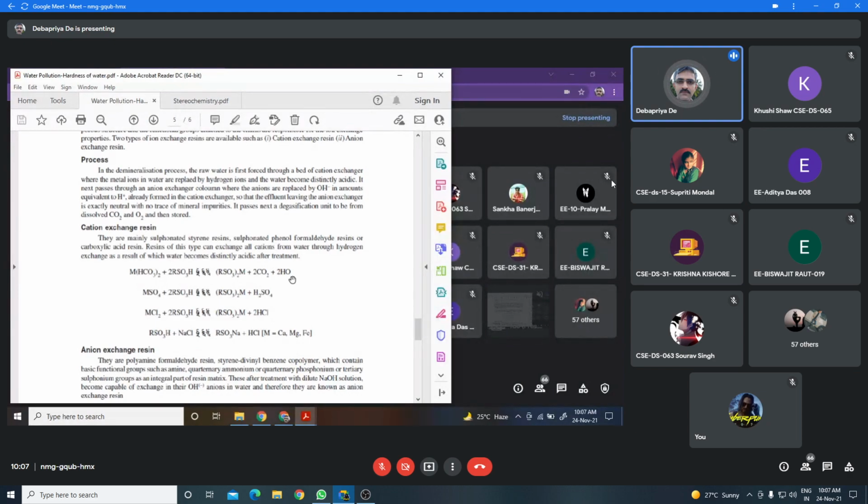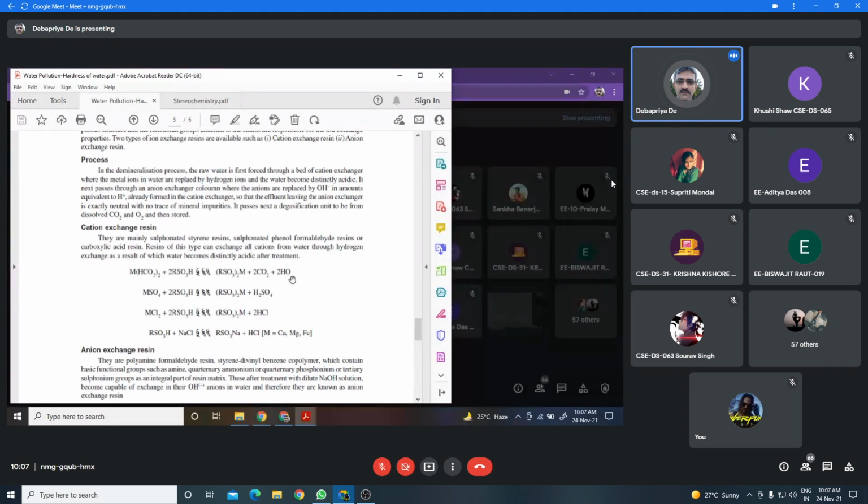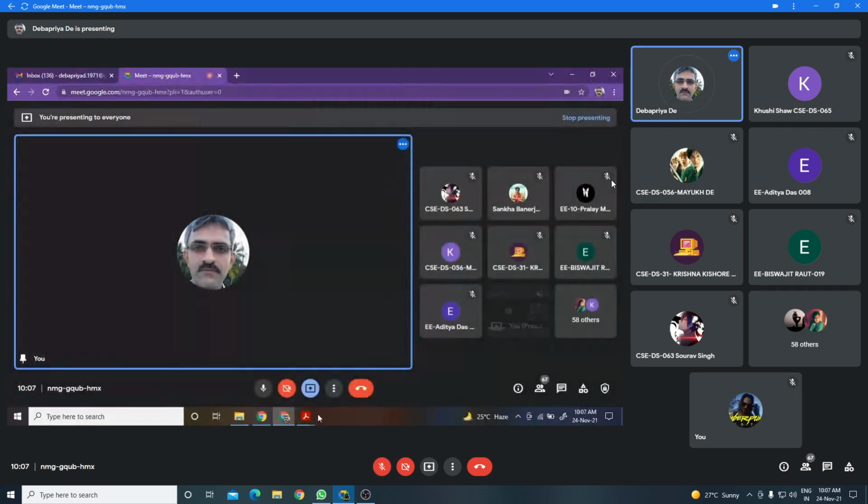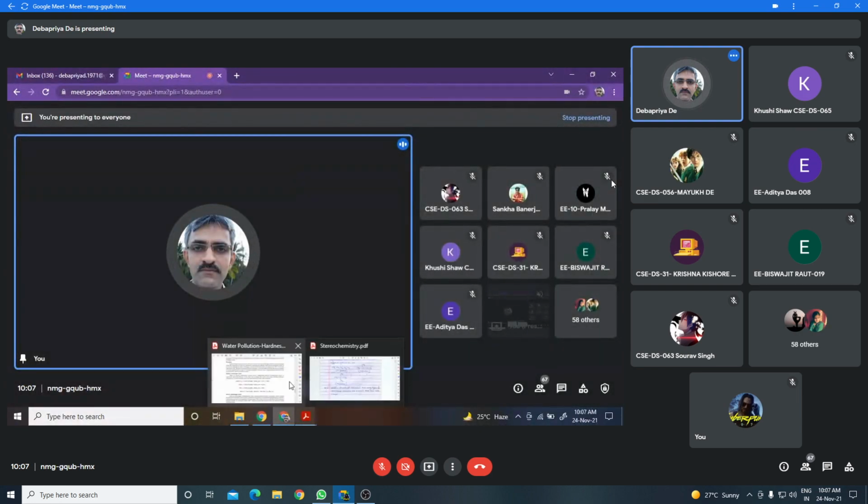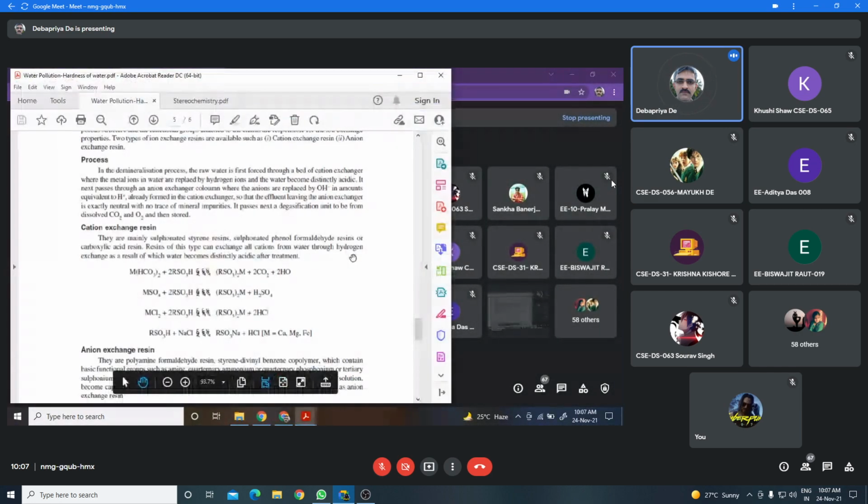Now after that, I will discuss the reaction. Then the water will pass through the anion exchanger. When the water passes through the anion exchanger, exchange of anion with OH minus will take place. That means Cl minus or SO4 2 minus will be exchanged by OH minus ion.